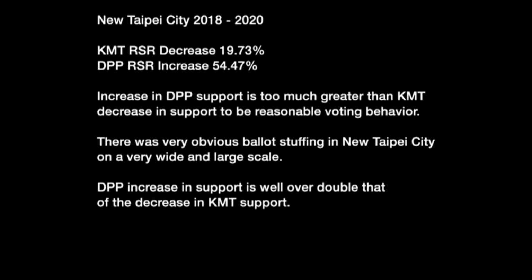In New Taipei City, we see a KMT decrease of 19.73% with a DPP increase of 54.47%. The increase in DPP support is much greater than the KMT decrease in support to be reasonable voting behavior. There was very obvious ballot stuffing in New Taipei City on a very wide and large scale. The DPP increase in support is well over double that of the decrease in KMT support.